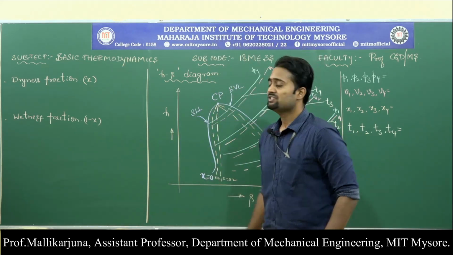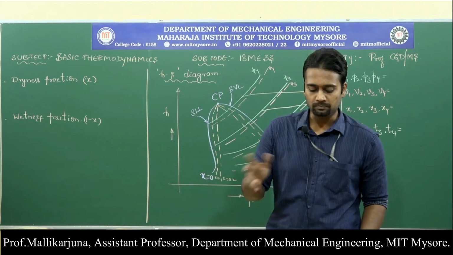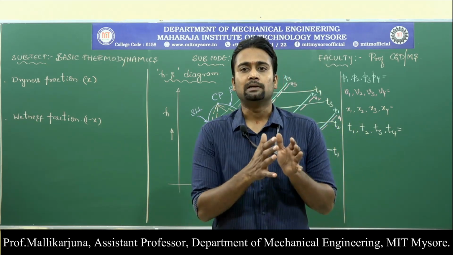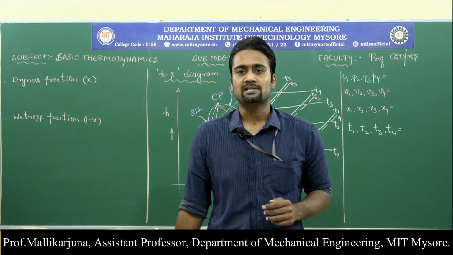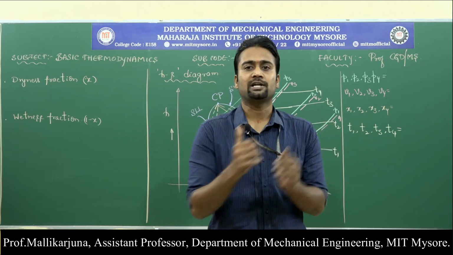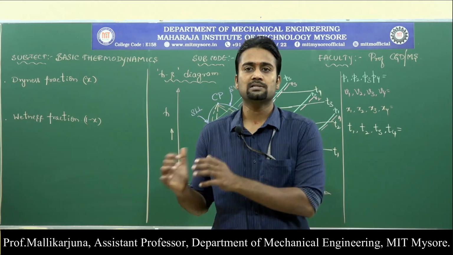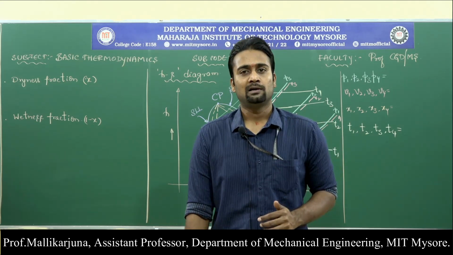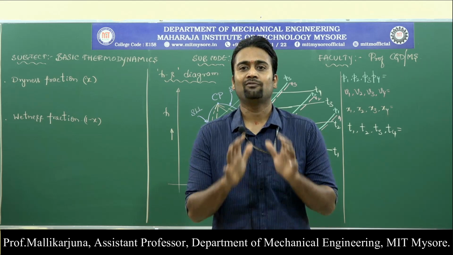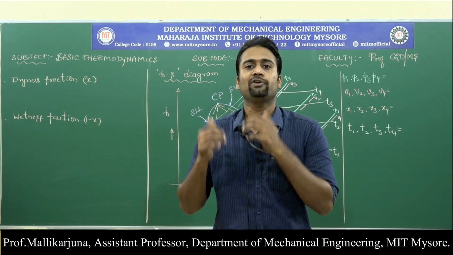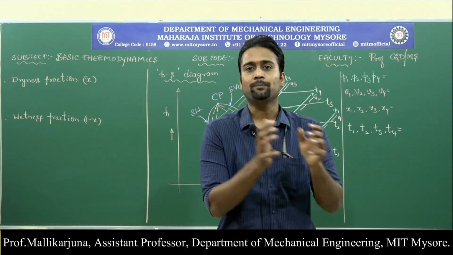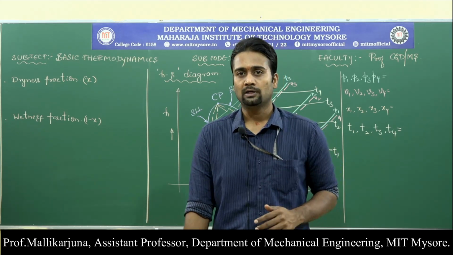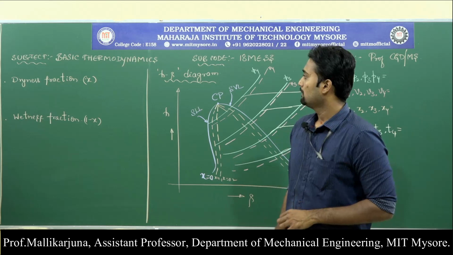I hope in the previous session we have discussed two of the phase diagrams, such as the PV diagram and the TS diagram. PV is pressure and specific volume, and TS is temperature and specific entropy. Those phase diagrams were used to look at the phase change phenomenon of a pure substance, which is water.